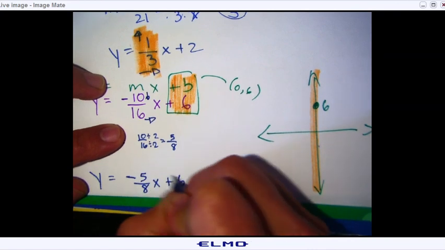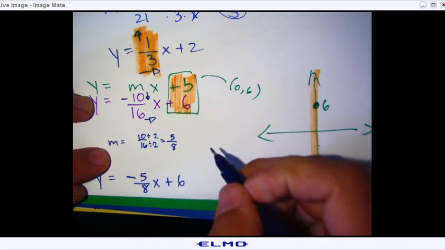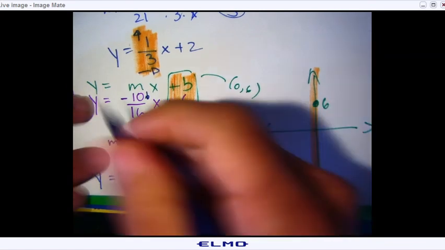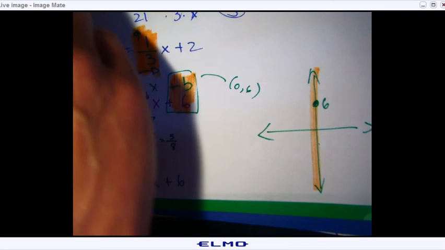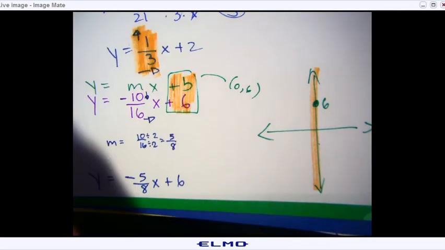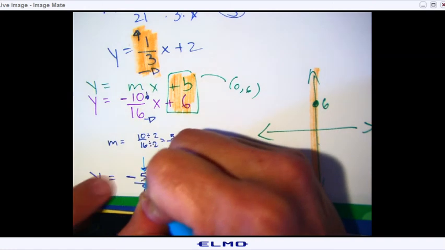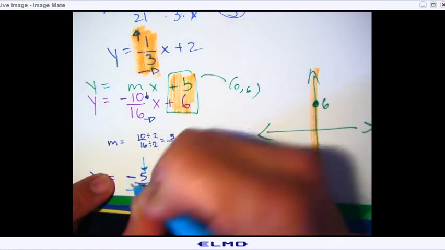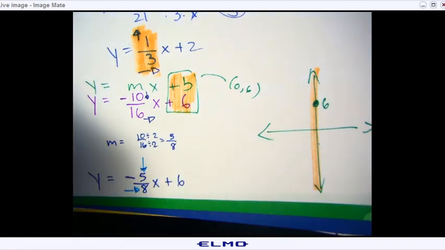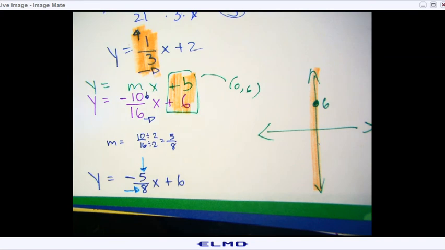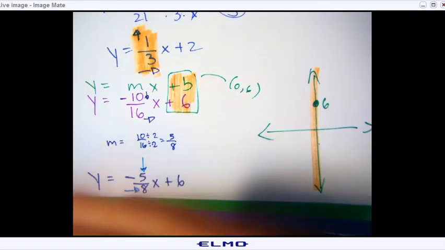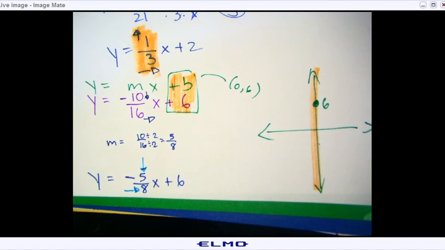And don't forget, it's the same 6. All right, it's the same 6. So remember, what are we doing? We're falling. We're not rising. So you got to fall 5 and then run 8. Fall 5, run 8. All right, so go ahead and graph it, and then I'll help you in a bit. So go ahead and do that right now.